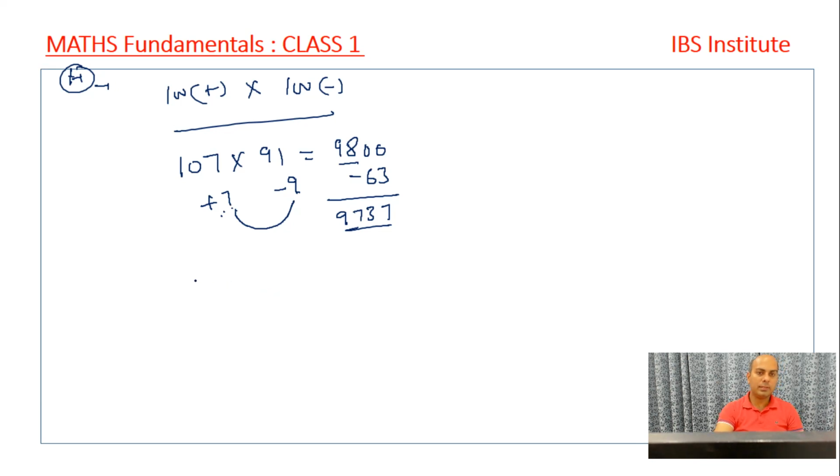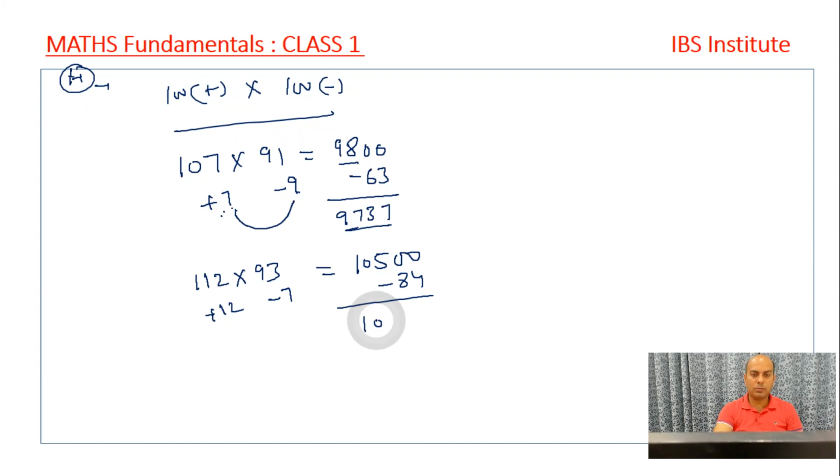9737. See, it's given that 112 into 93. So it is plus 12 and it is minus 7. So 12 minus 7 is 5, so plus 5, so it becomes 10500, and 12 sevens are 84, minus 84. We get the answer to be 10416. This is the answer we get. So this is how we apply the 100 plus and 100 minus example. This is a very simple one, a very easy thing to pick, and very easily we can apply these concepts into our normal routine questions.